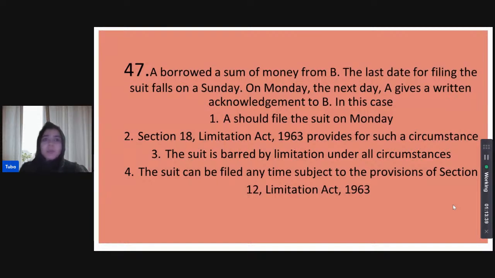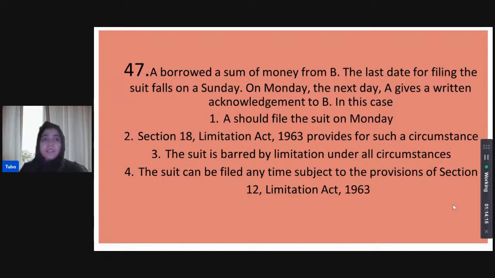So we already dealt with written acknowledgements. Here, the amount has been left unpaid, and then after the expiry of the limitation, the acknowledgement is being made. What happens here? Shall the suit be filed on Monday? Or do we write down that section 18 of the Limitation Act provides for such circumstances? Or is it that the Limitation Act is barring the suit from being instituted under all circumstances? Or is it that the suit will be filed at any time, just subject to the provisions of section 12 of the Limitation Act?